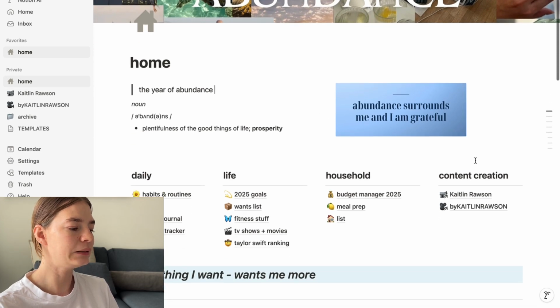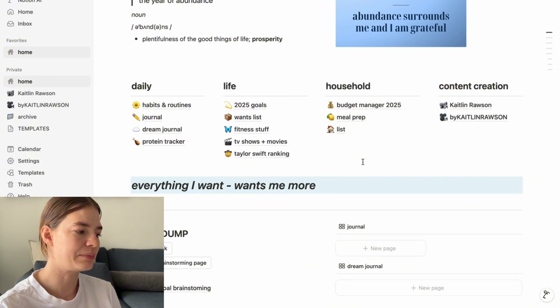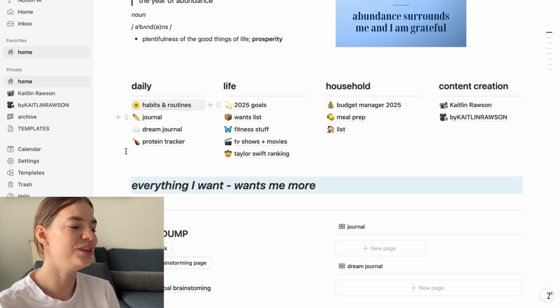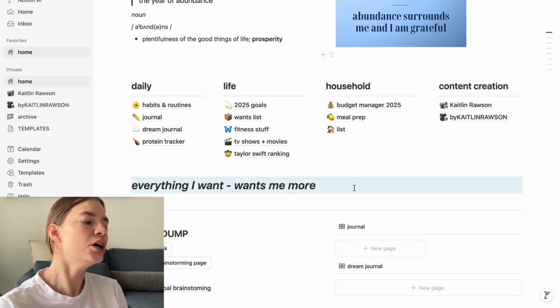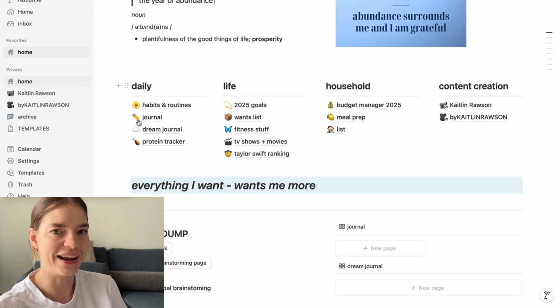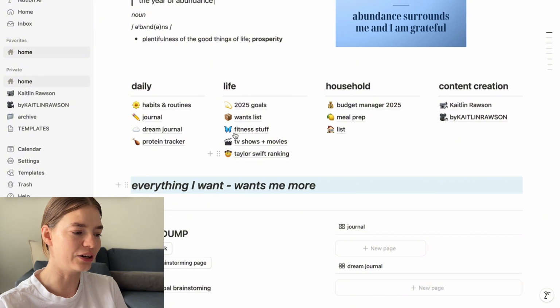Then I've got my little dashboard section over here, which is something that I have had going for a while now. This really works out for me, and I've got it into 4 separate pillars of daily, life, household, and content creation. So daily, these are things that I need to be checking in with on a daily basis, as the name might suggest. Life is just more general stuff. I don't need to be looking at it daily, but it's stuff that I want to keep track of or have in my Notion relating to my life.